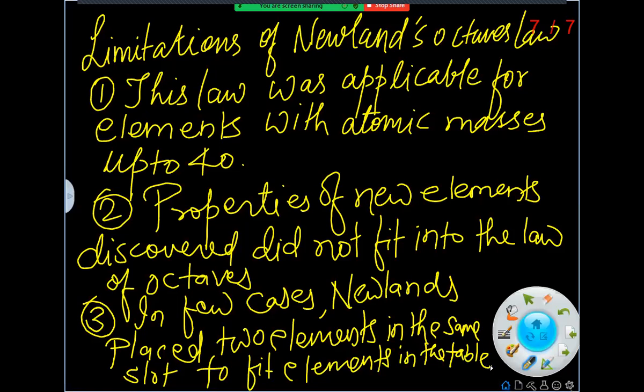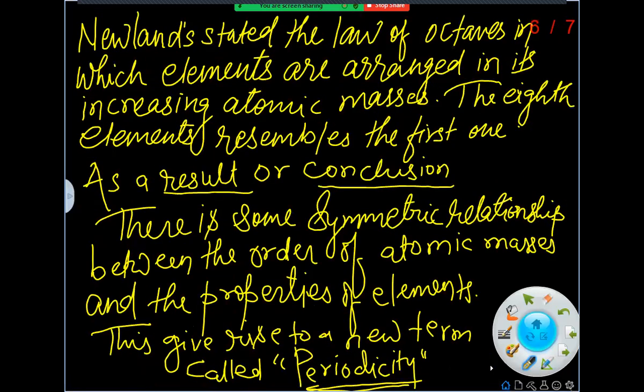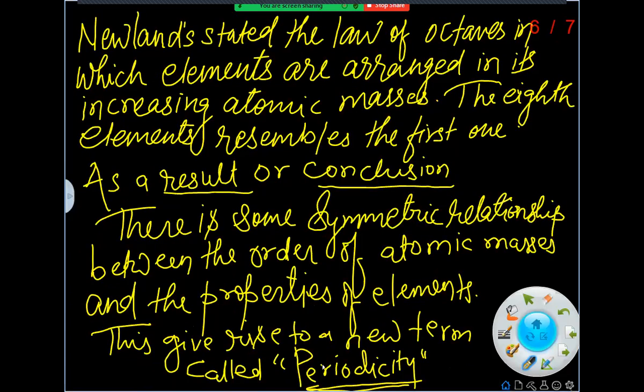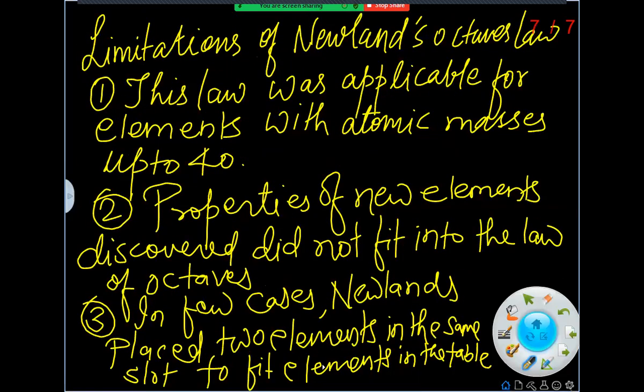Why did he do that? Because the 8th element should match. So I am showing you his table. You can see here a few elements. Cobalt and nickel he had given in one slot, strontium, cesium and lanthanum he had given in one. So according to this, his law also had a limitation that in a few cases, two elements were placed in the same slot to fit the table.